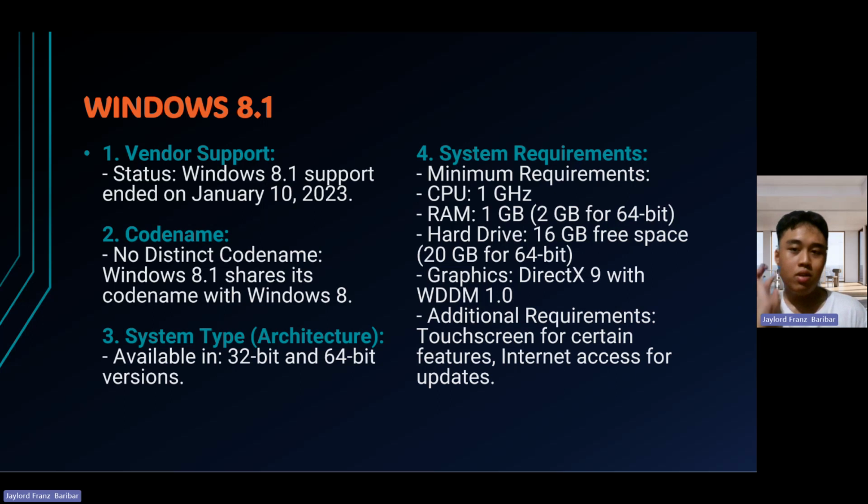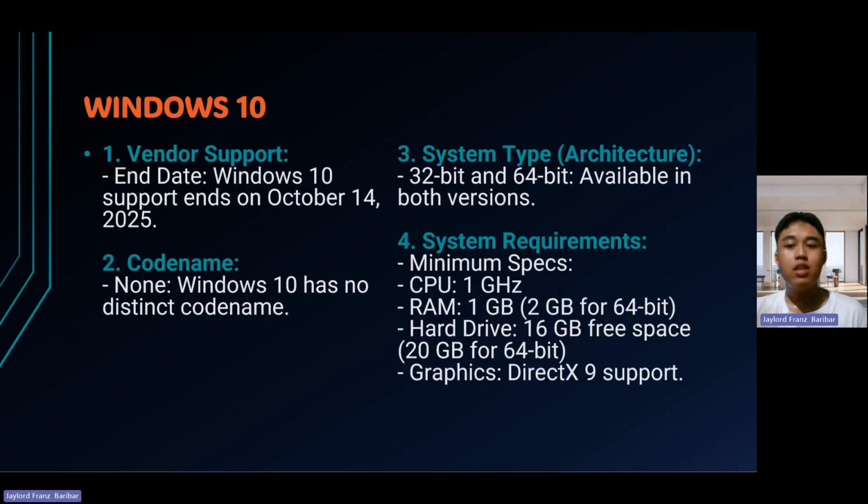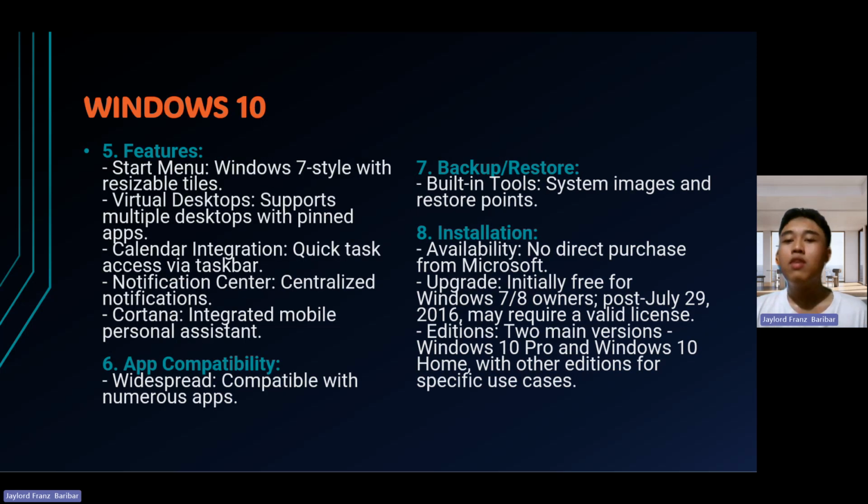Windows 8.1 is notable for its redesigned start screen, the reintroduction of the start button, and backup via Microsoft OneDrive. For Windows 10, its support will end in October 2025, so that will be next year. Key features include a start menu, virtual desktops, and widespread app compatibility.